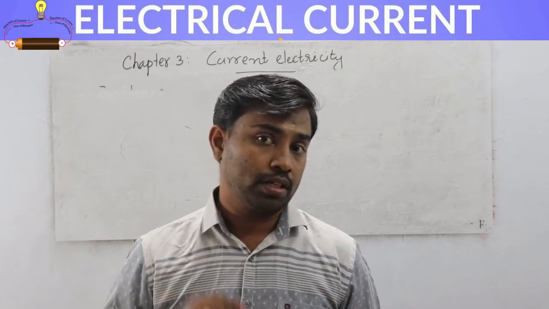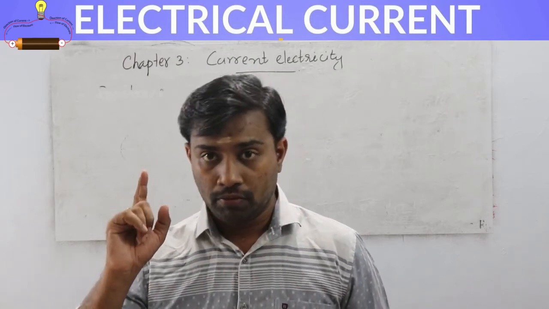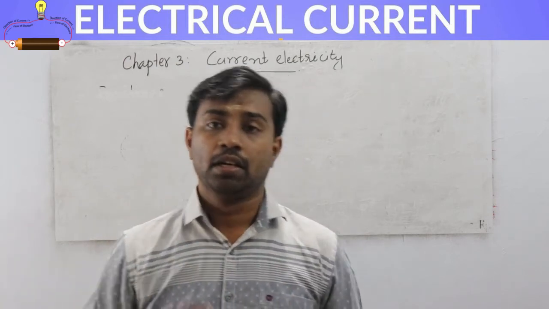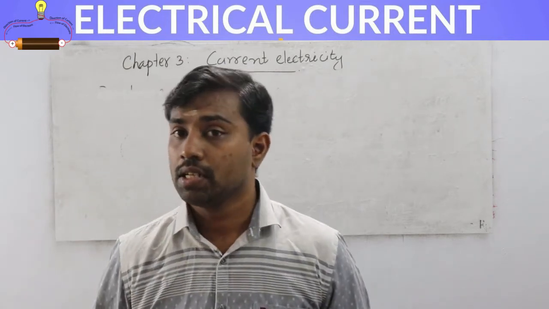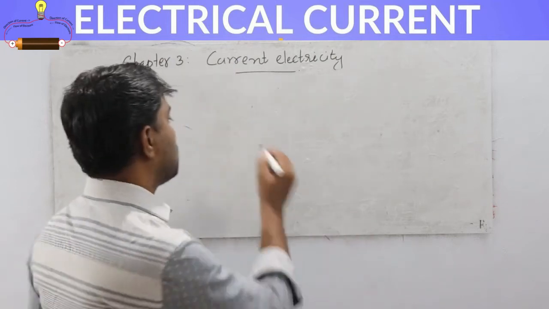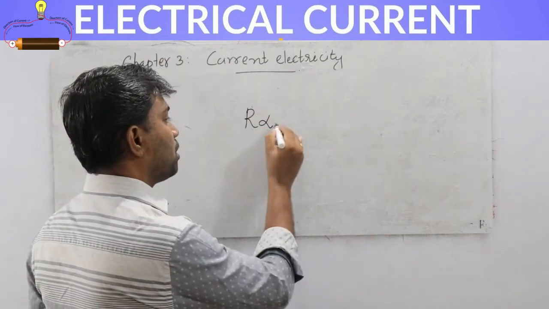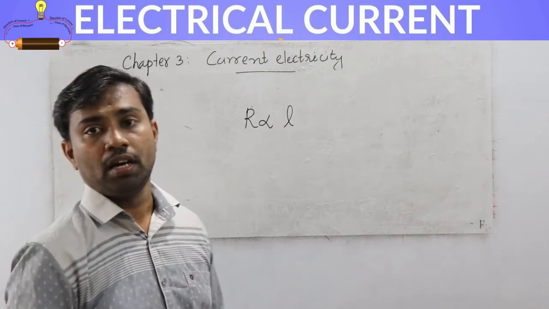Okay, what is the first condition I told? First condition, length of the conductor. When the length of the conductor increases, the resistance of the conductor increases. That means the resistance is directly proportional to the length of the conductor.